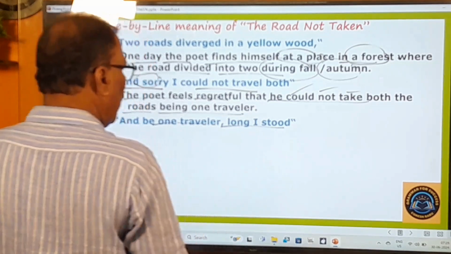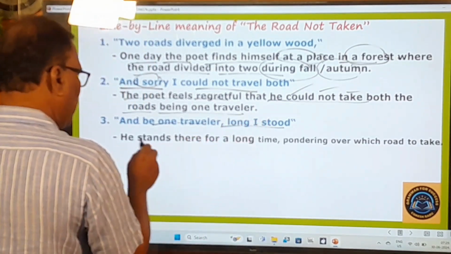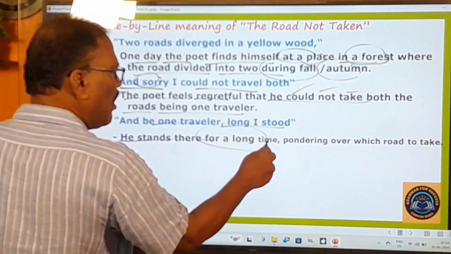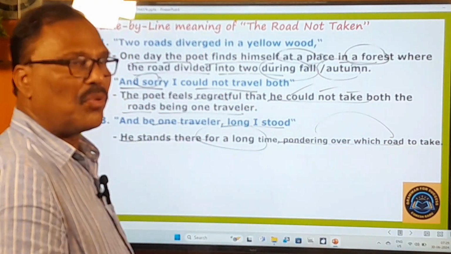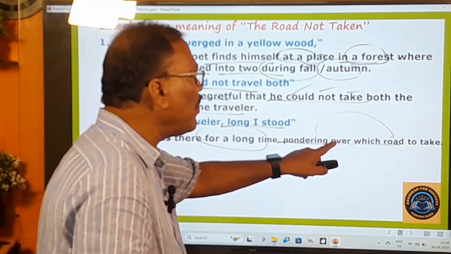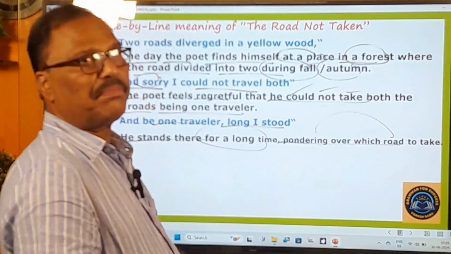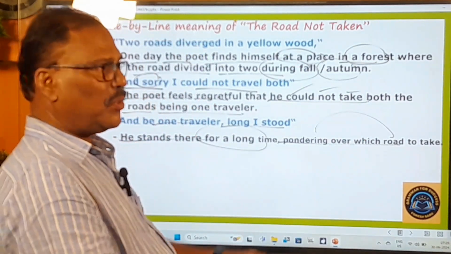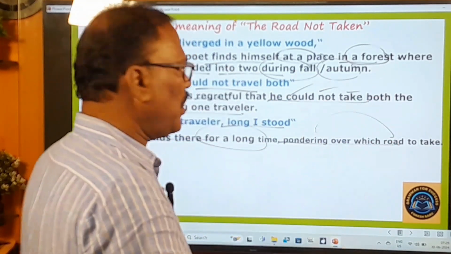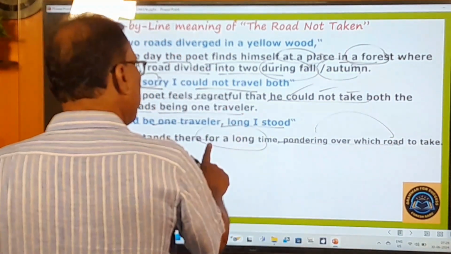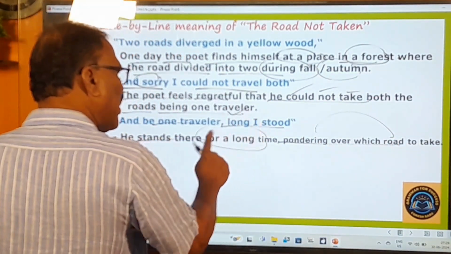Long I stood, let us take the meaning of this. He stands there for a long time, pondering over. Why did he stand there for a long time? Only because he was pondering over which road to take up. There are two roads in front of me. Which road to take up? Whether this one or that one? He was pondering over that. So for that purpose, he has stood there long. Long means for a long time.